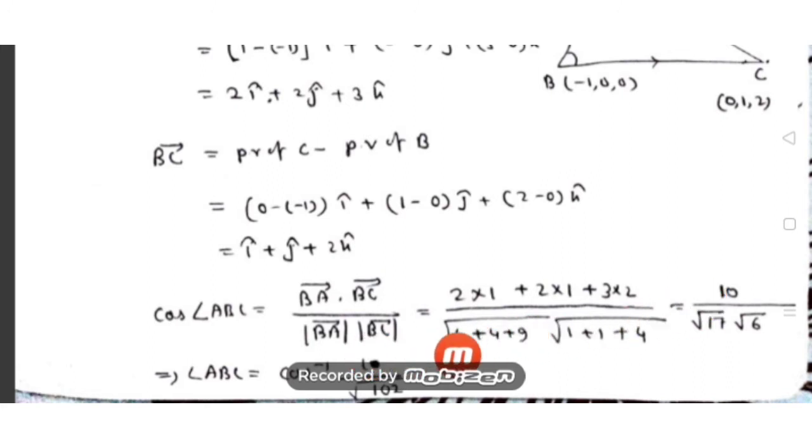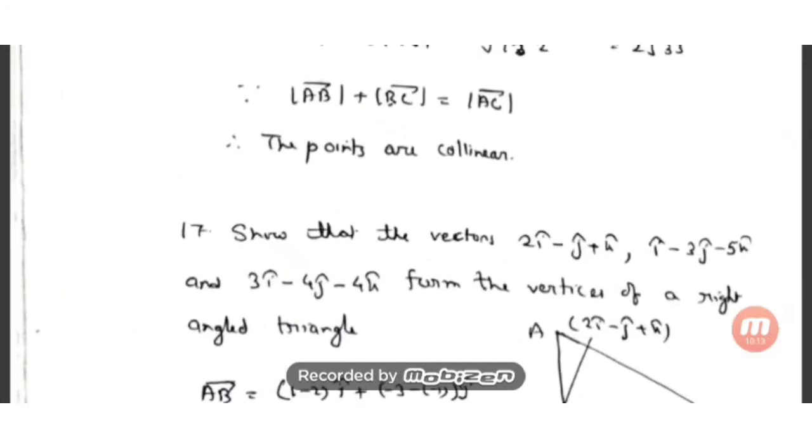That is cos of the angle equals 10 divided by the root of 102, but I need the angle. So the angle is equal to what? This is not a standard value, that's why cos inverse of 10 by root 102. This is your answer. Hope you understand it.